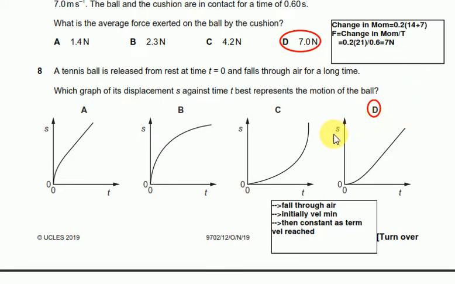So you see, that's a displacement graph. The gradient of this will represent velocity. So over here the velocity is constant, over here the velocity is constant. So B and C are not the options. Considering D and A, they show that the velocity has initially increased, but we know that if a tennis ball or any object is released from rest in air, its initial velocity is less and then it attains a constant velocity. So D seems to be the reasonable answer.